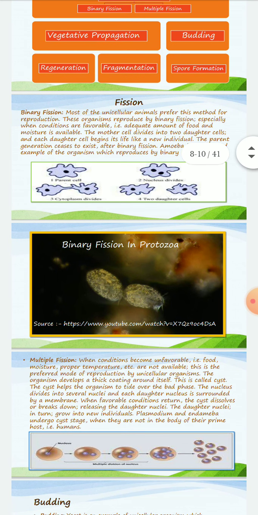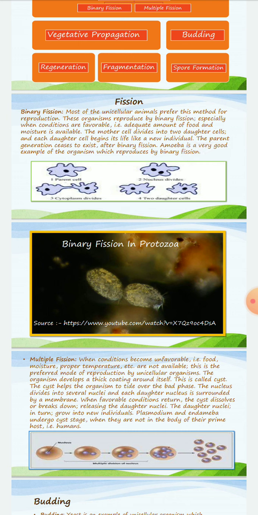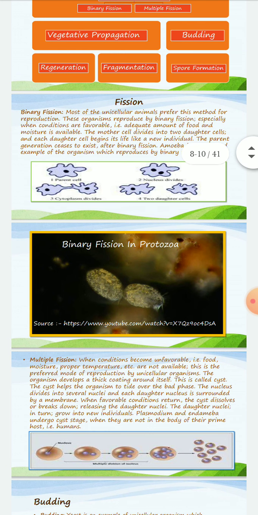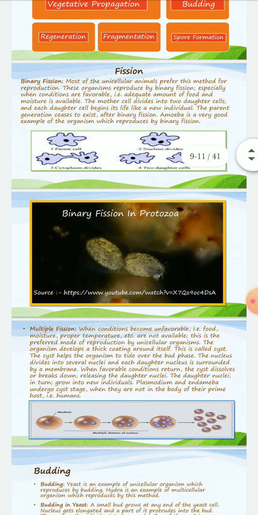Most of the unicellular animals prefer this method of reproduction. These organisms reproduce by binary fission, especially when conditions are favorable, that is, an adequate amount of food and moisture is available. The mother cell divides into two daughter cells, and each daughter cell begins its life like a new individual, and the parent generation ceases to exist after binary fission. Amoeba is a very good example of an organism which reproduces by binary fission.